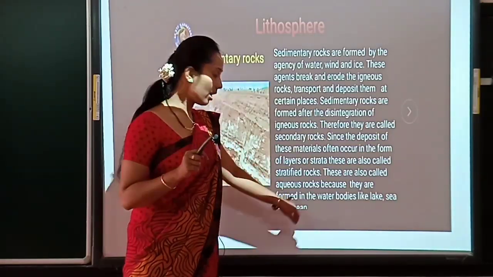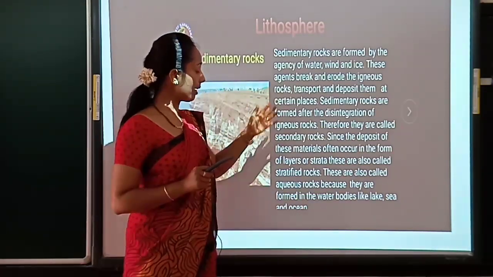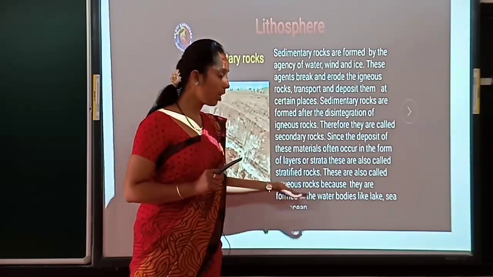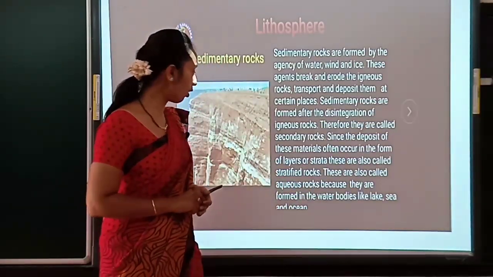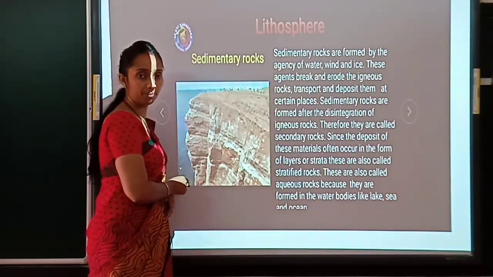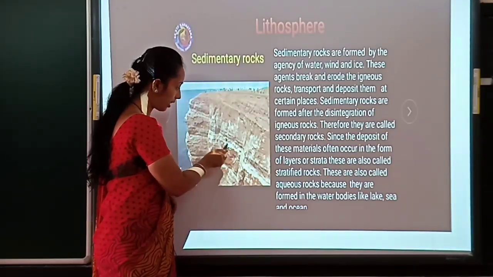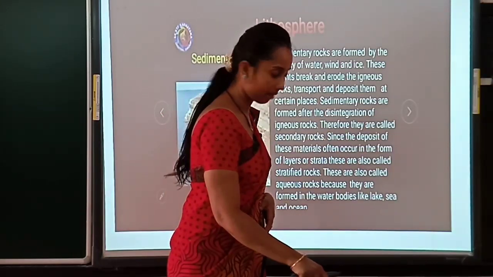While reading, underline all such questions. So why is sedimentary rock called aqueous rock? Because they are formed in water bodies like lake, sea and ocean. I told you this is a picture of the Australian ocean. Clear? With this white structure we can call it a sedimentary rock. I hope this is clear.